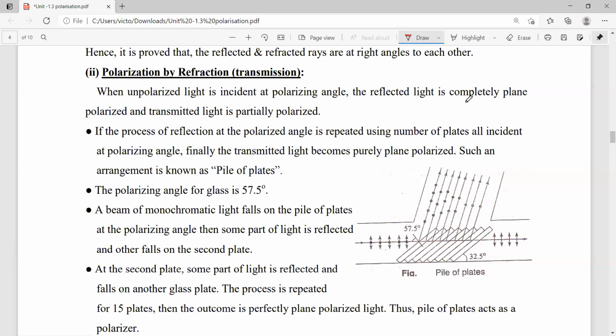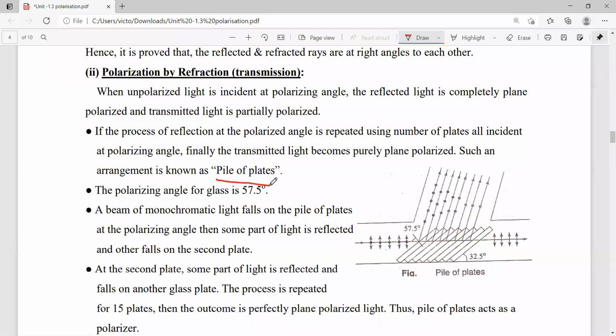The reflected light is completely plane polarized and the transmitted light is partially polarized. So for polarization by refraction purpose, this is in case of transmission also. That means we have polarized light on the transmitted side also, but we have to take it on the refraction side.